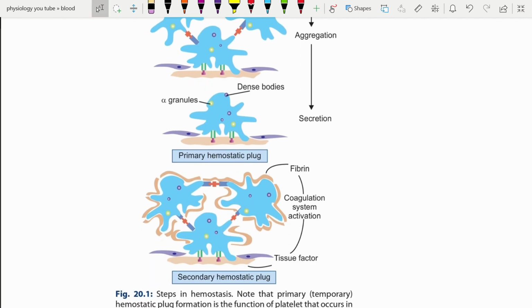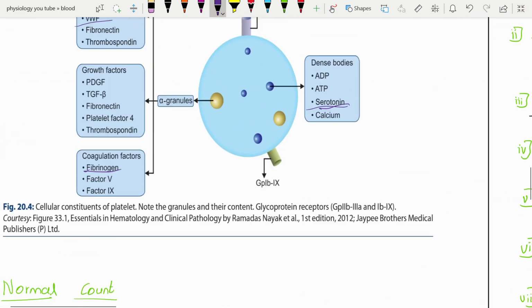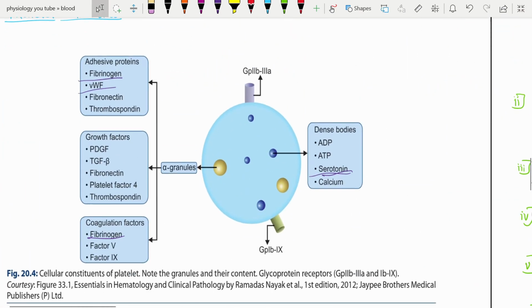Once they get activated, they secrete certain chemicals from the dense bodies and the alpha granules. If you have seen my previous video, I told you what substances are secreted by alpha granules and dense bodies. Quickly, I will go through them. See here, you can see I have marked certain things.